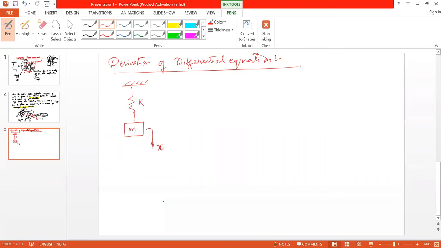Initial displacement x, what is the meaning of it? What is the meaning of it?